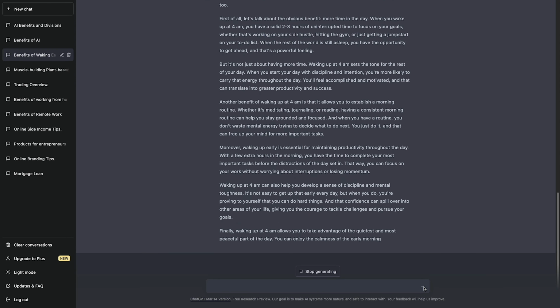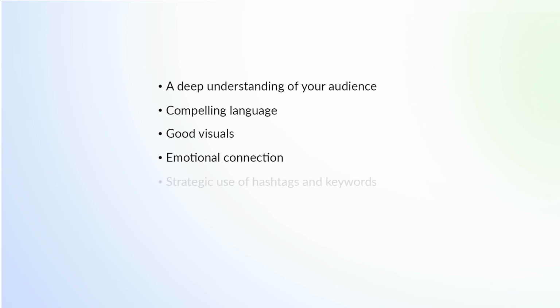Creating engaging social media posts requires a deep understanding of your audience, compelling language, good visuals, emotional connection, and strategic use of hashtags and keywords. With ChatGPT, you can quickly and easily create content that captivates and engages your audience. It just takes a little bit of time to think about your prompts. The outputs are worth it.